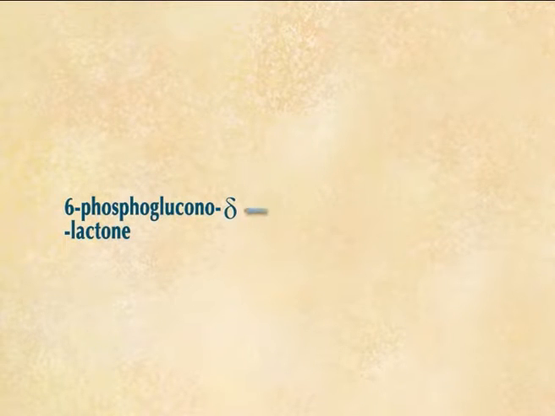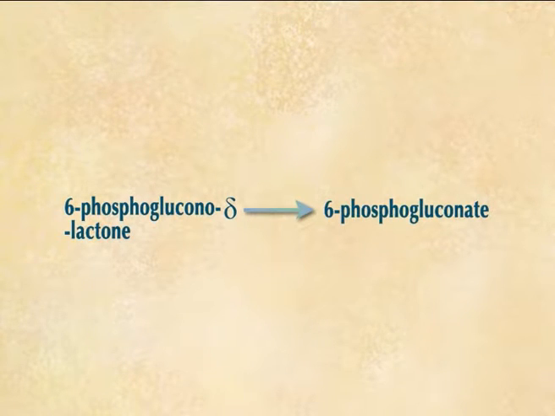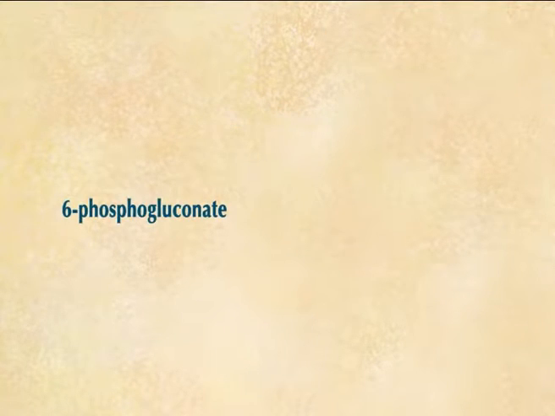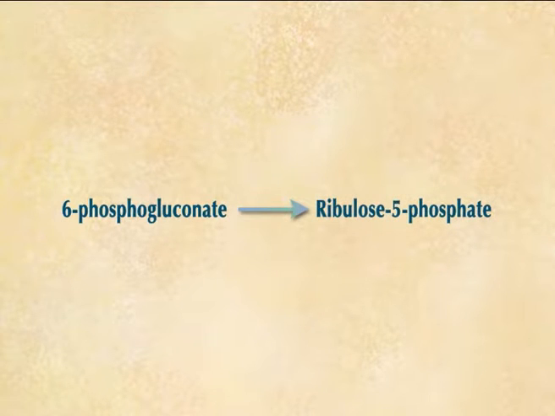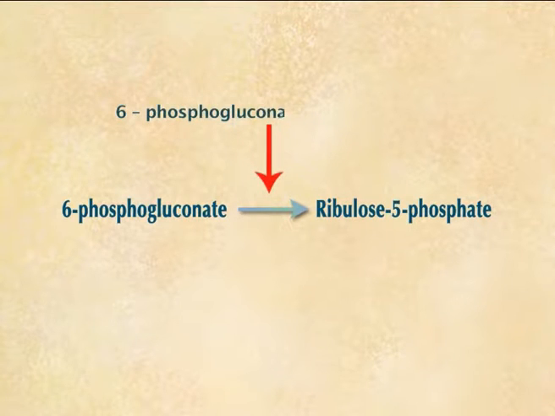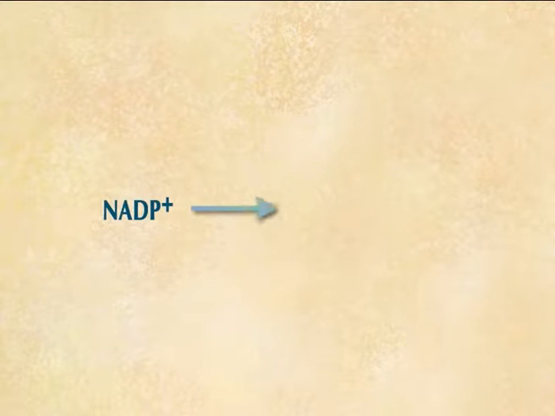Next, 6-phosphoglucono delta-lactone gets converted to 6-phosphogluconate. The enzyme involved in this reaction is lactonase. 6-phosphogluconate now gets converted to ribulose 5-phosphate. The enzyme involved in this reaction is 6-phosphogluconate dehydrogenase. Again, NADP gets converted to NADPH.